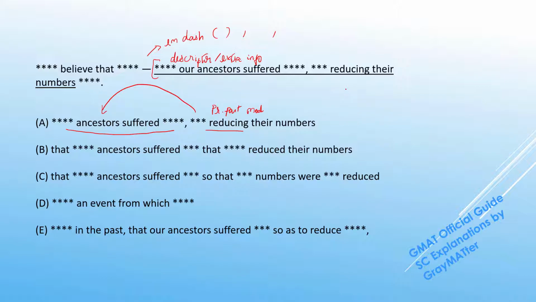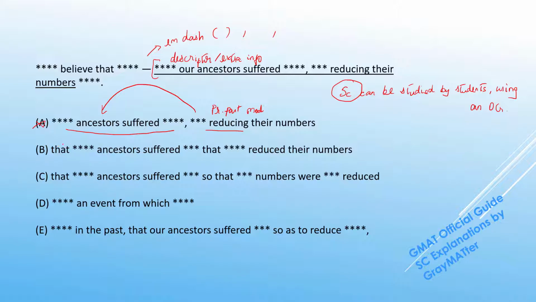So if I write something like SE can be studied by students using an official guide. Now this using the official guide is modifying the whole clause, but it applies to the subject SE, and that becomes illogical because then it would indicate that SE is using an official guide. So this clause has to be rewritten as students can study SE, using an official guide. So if we apply this logic to A, it would actually mean that the ancestors themselves reduce their numbers, and this is why A goes off.